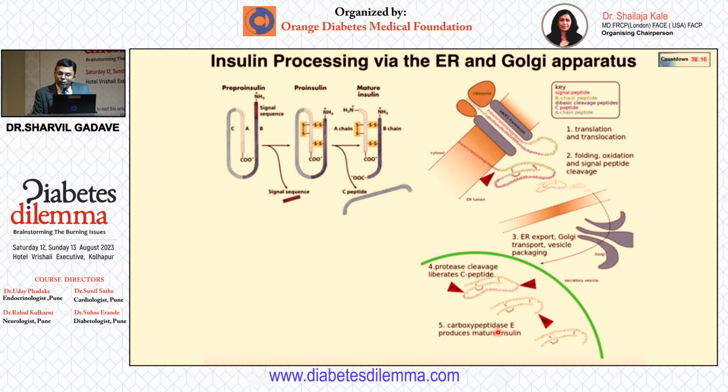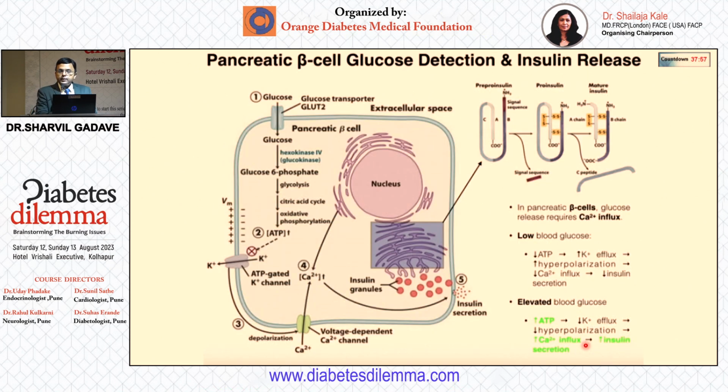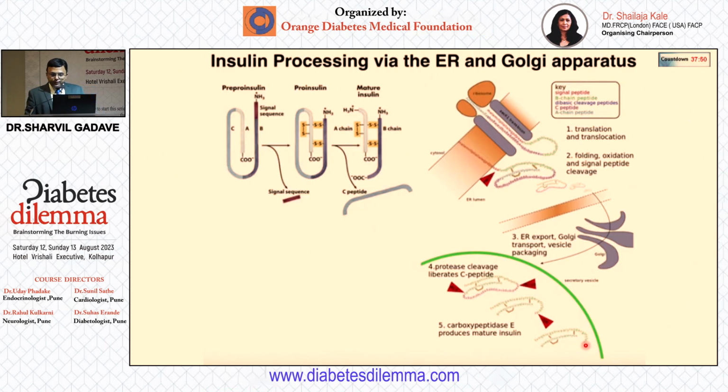And then there is one more step which is mediated by this carboxypeptidase E. And that leads to some truncation of some terminal amino acids. And that finally leads to insulin. So all this is happening after we eat a meal. So this is the entire thing. So the first phase insulin is immediate release of these preformed granules. And the second phase involves all this.